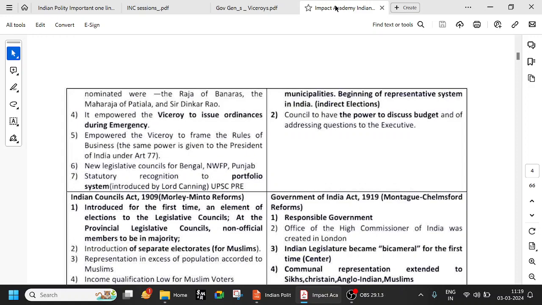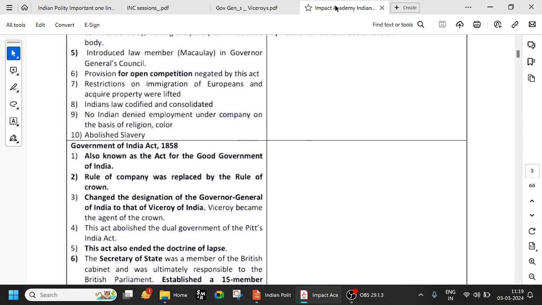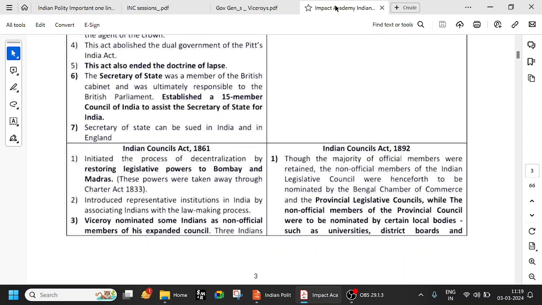So let us look at the Councils Act of 1861. The Indian Councils Act of 1861 initiated the process of decentralization by restoring legislative powers to Bombay and Madras. These powers were taken away through the Charter Act of 1833. Remember the Charter Act of 1833? The Governor General of Bengal was made Governor General of India, and the Bombay and Madras provinces were made subordinate to the Governor General of India. So in the Indian Councils Act 1861, whatever happened in 1833 was partially reversed. Some legislative powers were restored to Bombay and Madras. So the process of decentralization happened.